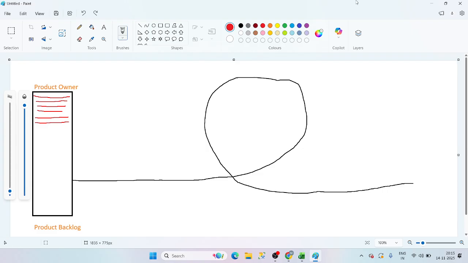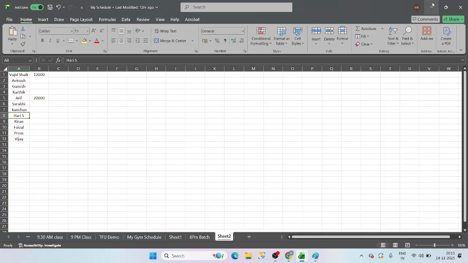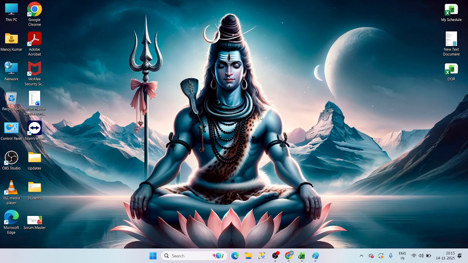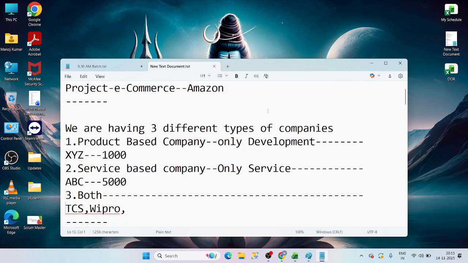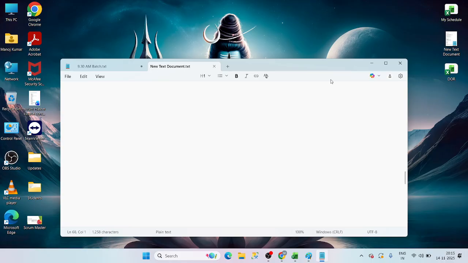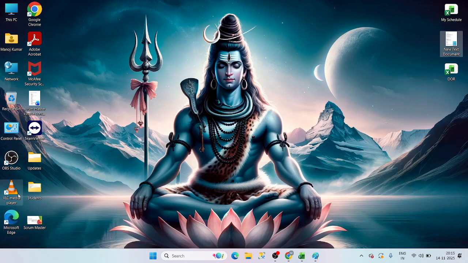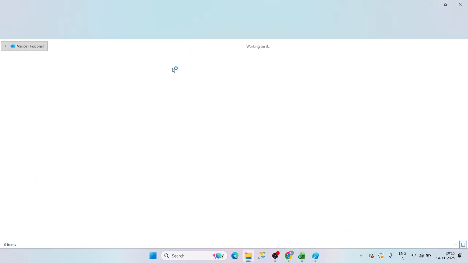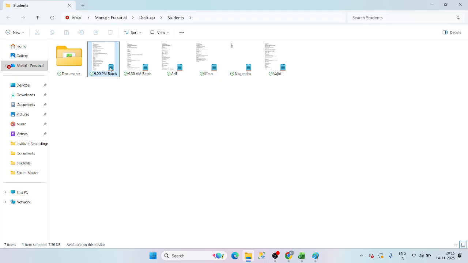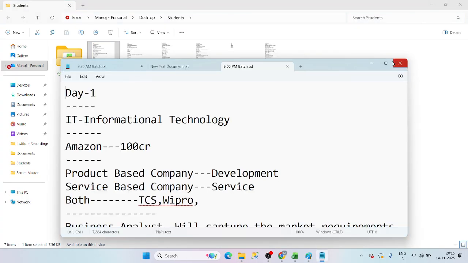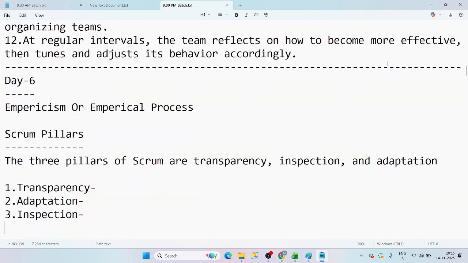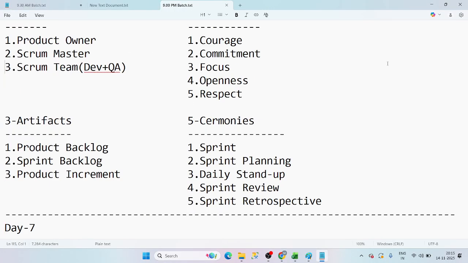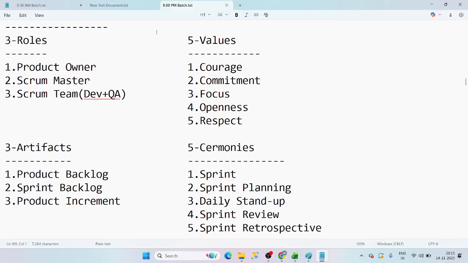Okay. Let me show you this. The second one is Scrum master. And the third one is Scrum team. Scrum team is nothing but the combination of developers plus testers. Let me show you here. See here. There are 3 roles, guys, for us.